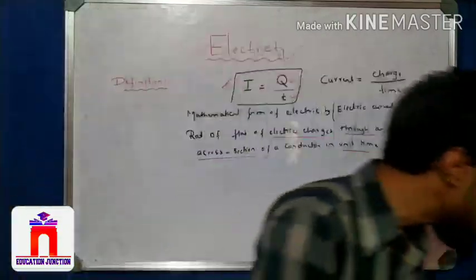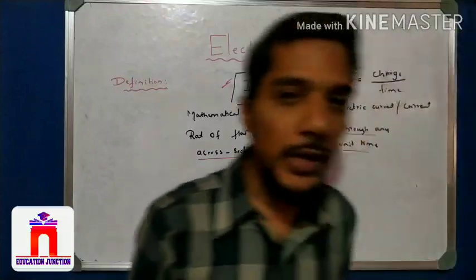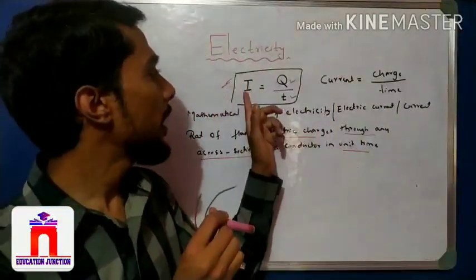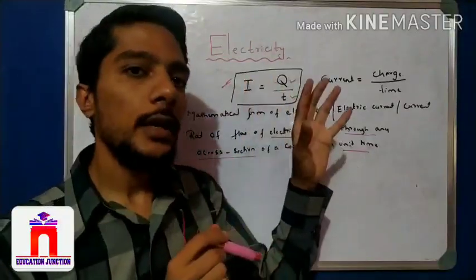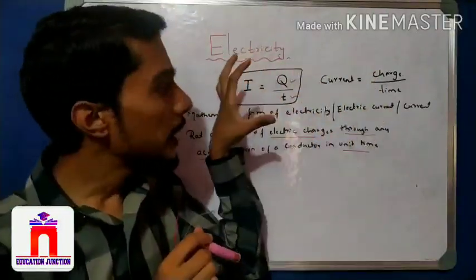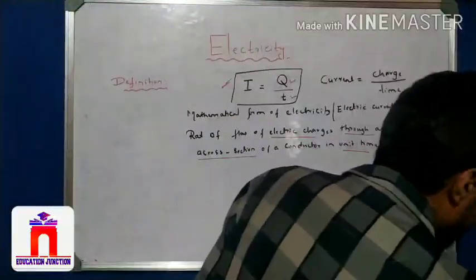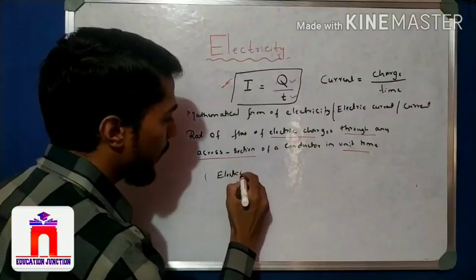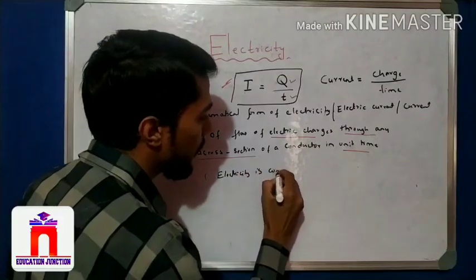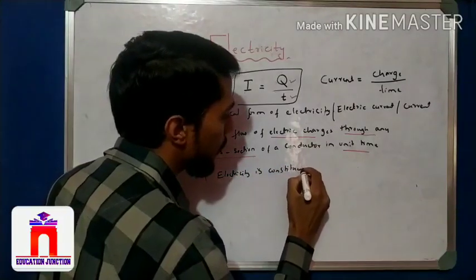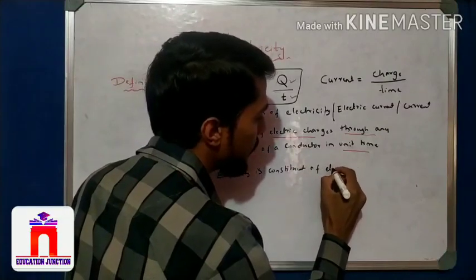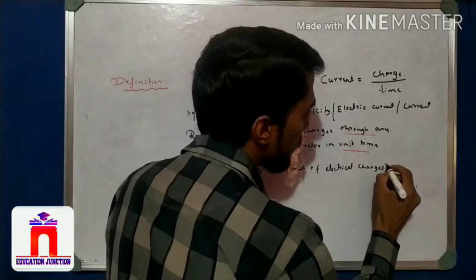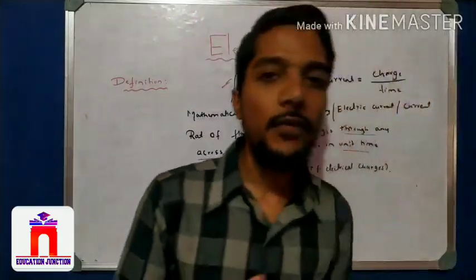So I can show here how the current flows. Actually, see, this is the battery. Now do this experiment. The current is nothing but what? It is due to the flow of the electric charges, which means the current is a constituent of electrical charges. That is important. Electricity is a constituent of electrical charges, right? Due to the electrical charge, there is a flow of the current.